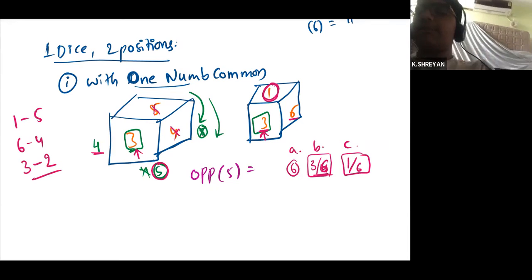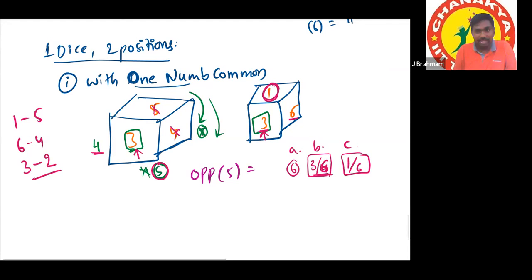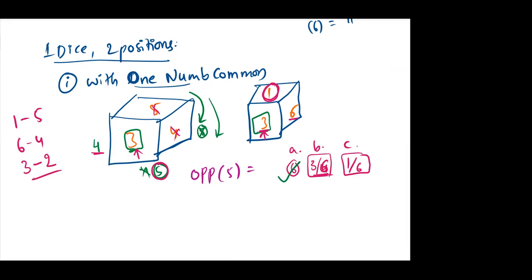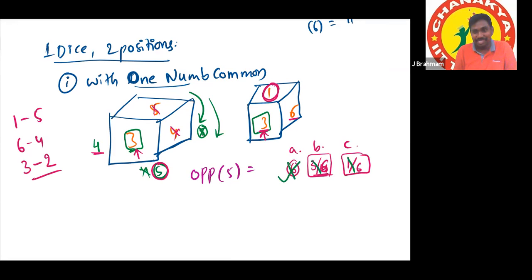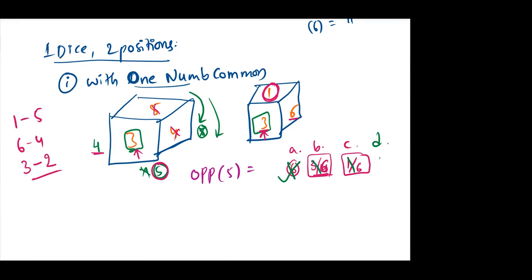That means the opposite of 5 is 1, and here the answer is 6. Is there any shortcut for this? I'll give the shortcut. So here all the options are incorrect. Option D is the answer. It will be 1.